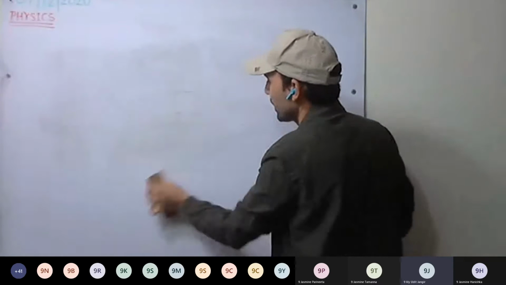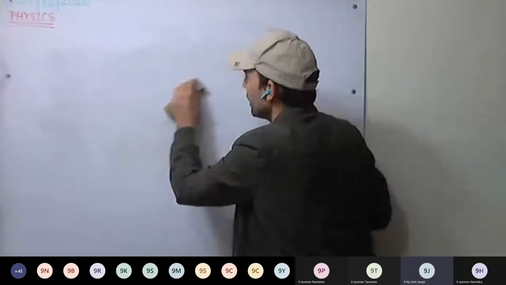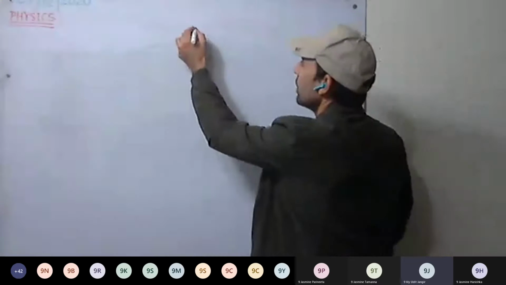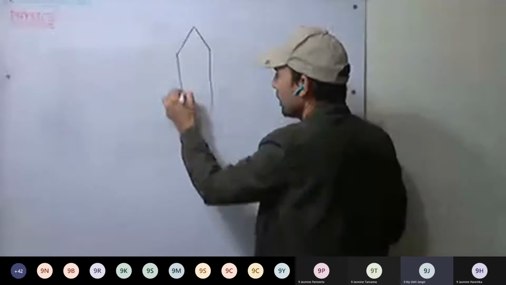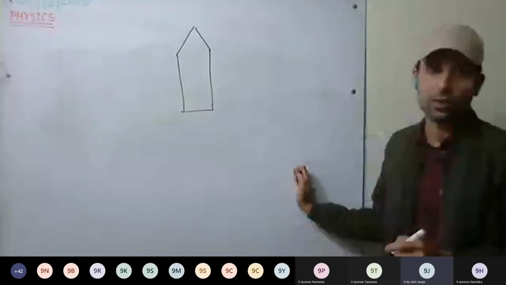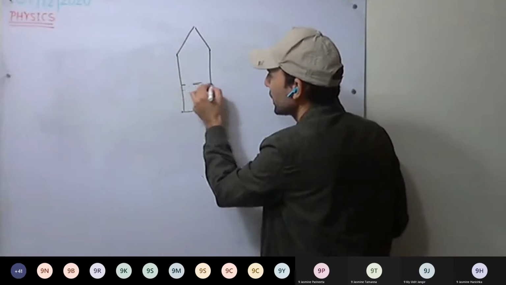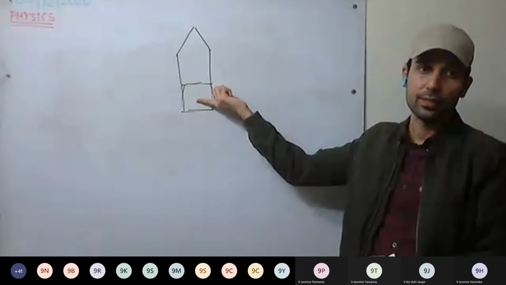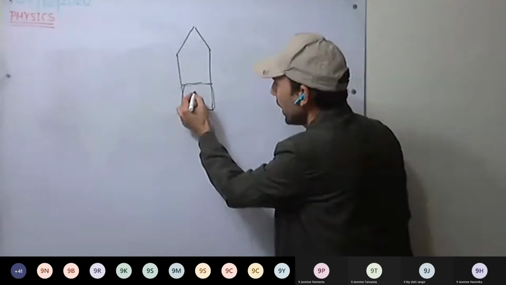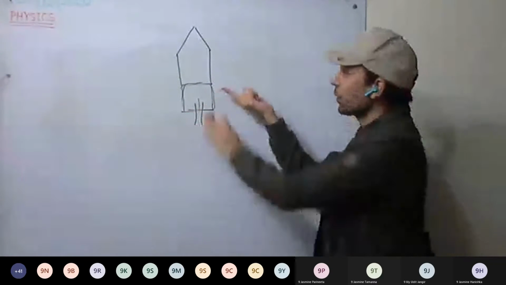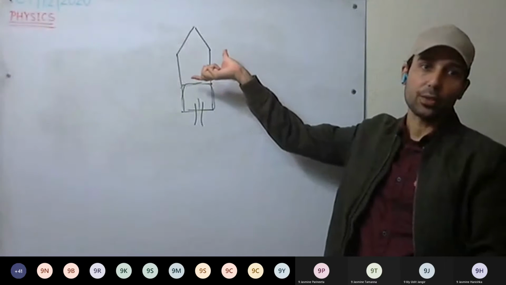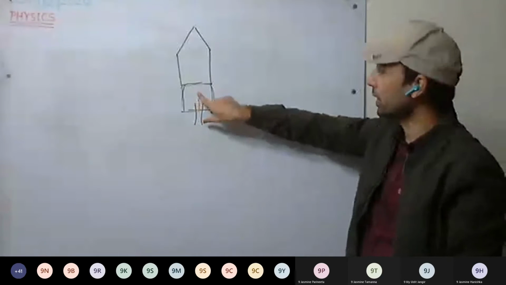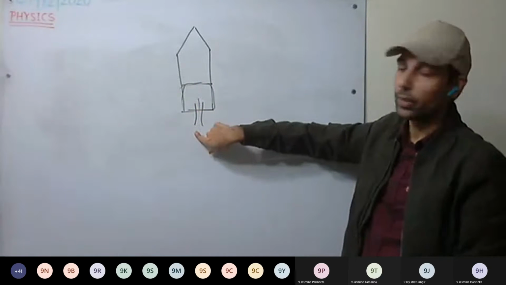Excuse me, sir. Yes. Sir, in the case of a rocket, the rocket is not moving with the speed of light, so how does its mass change as the velocity increases? See here, the gases are all present in the rocket, so they have mass. Now, as the gases leave the rocket, that mass is separated from the total mass of the rocket. So the mass of the rocket keeps on decreasing as these gases are burning and pushing out of the nozzle.